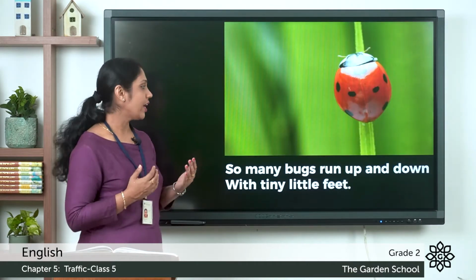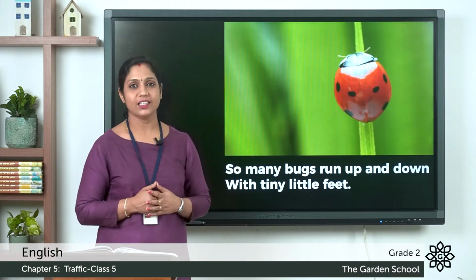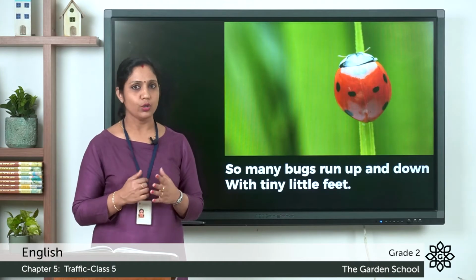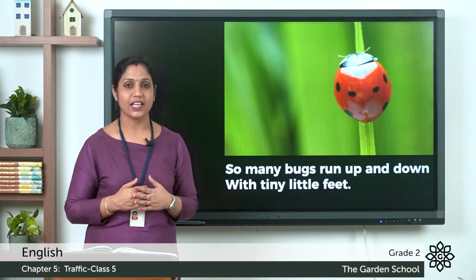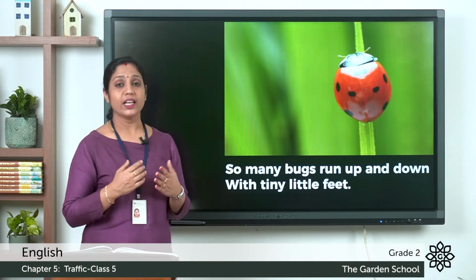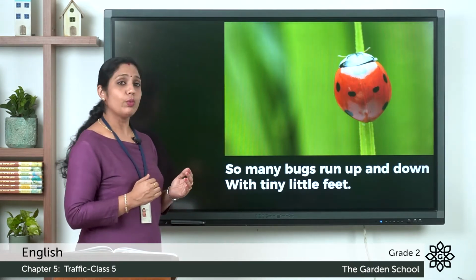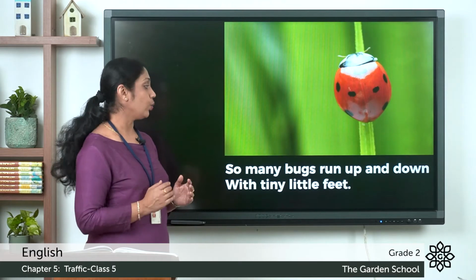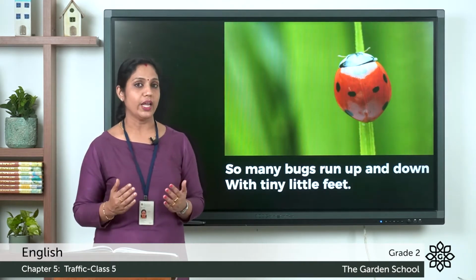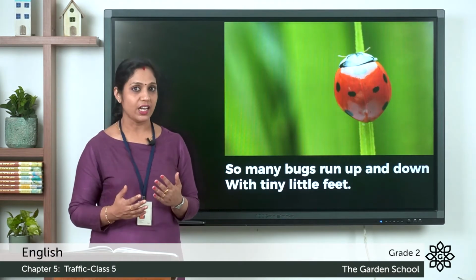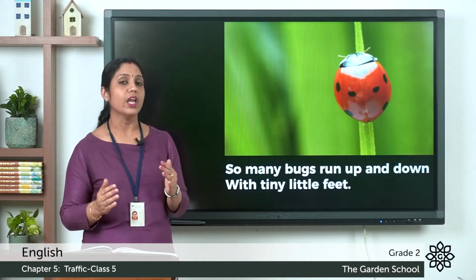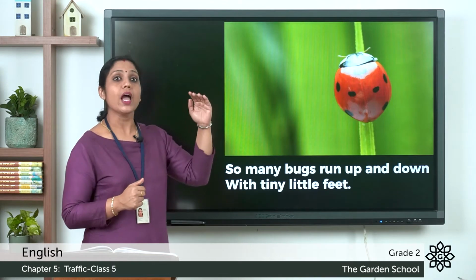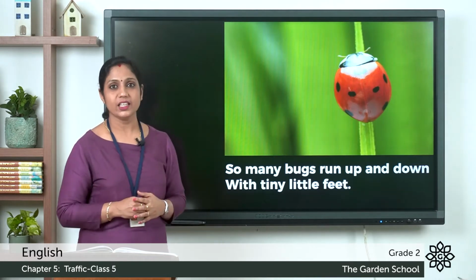So many bugs run up and down with tiny little feet. And what do you mean by bug? You know what a ladybug is, right? It's an insect. How is its legs? It's so tiny. And here the poet is saying, so many bugs run up and down with tiny little feet. Now the poet is telling that in his garden there are so many bugs, not only one or two, there are so many. And what they do? They run up and down with their tiny little feet.